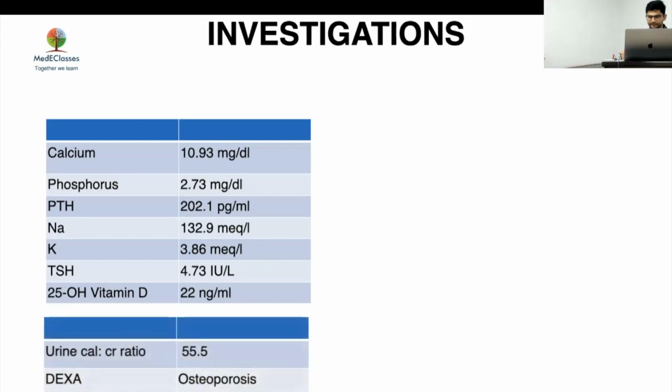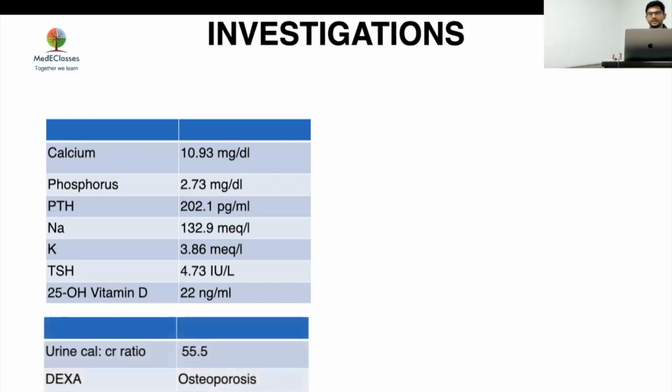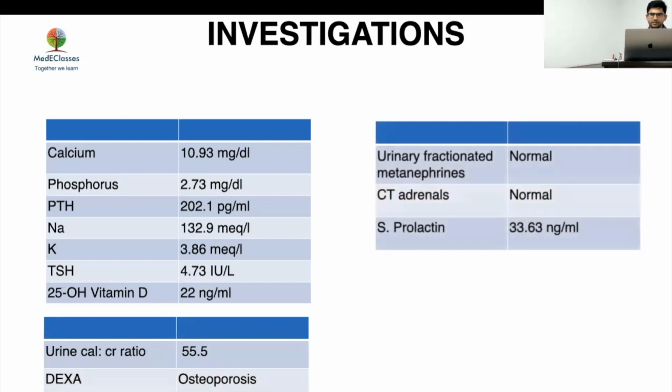So what do you think the diagnosis is here? So here we have a primary hyperparathyroidism, but of course we have to do urine calcium and see everything. So again, the urinary calcium creatinine ratio came high, which was 55.5, and DEXA showed clear-cut osteoporosis. So that is what I really want to discuss: whether we can just think of an adenoma, or we have to do something extra to rule out other things.